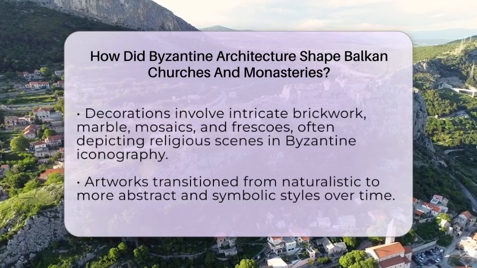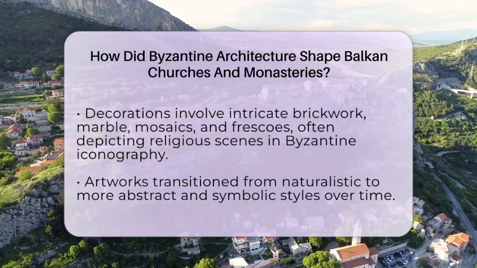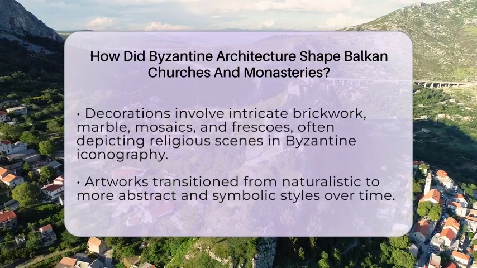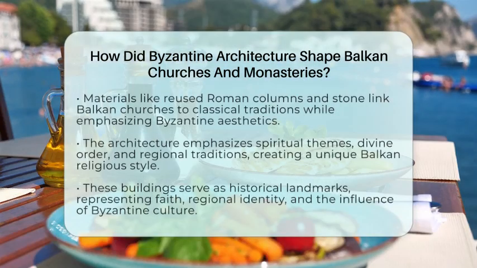Materials used include brick and stone, often reusing Roman columns and capitals. This reuse links Balkan churches to the classical past, but also shows their unique Byzantine character. The decoration and structure reflected a spiritual language that emphasizes the heavens, divine order, and regional tradition.